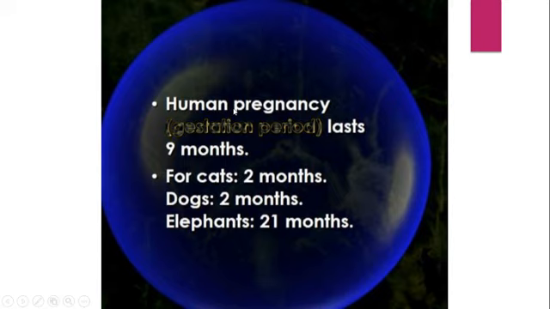Now, how long will the human pregnancy last? That time period is called the gestation period, right? Human pregnancy is mostly 9 months. It will last 9 months, 9 days, right? Commonly we say 10 months, but it's not actually 10 months. It is 9 months, right? And in cats it's only 2 months. For dogs it's also 2 months. But in the case of elephants, it's a prolonged time, that is 21 months minimum gestation period they have.